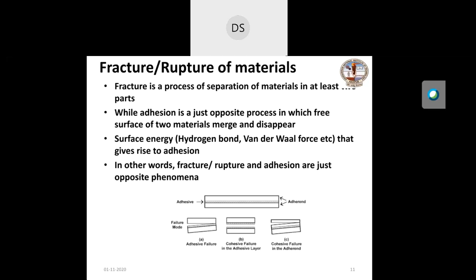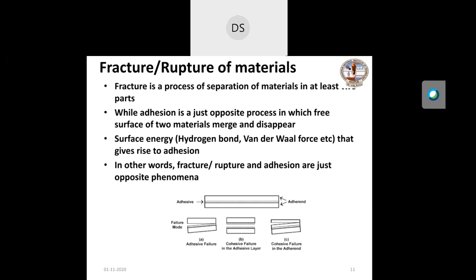In fracture, two free surfaces appear. Suppose you are separating a body, so there are two surfaces. But in adhesion, the same surfaces disappear. In adhesion, the free surfaces of the two materials merge and disappear. That's why fracture and adhesion are opposite processes. In one process, two surfaces appear, and in the other, the same surfaces disappear.